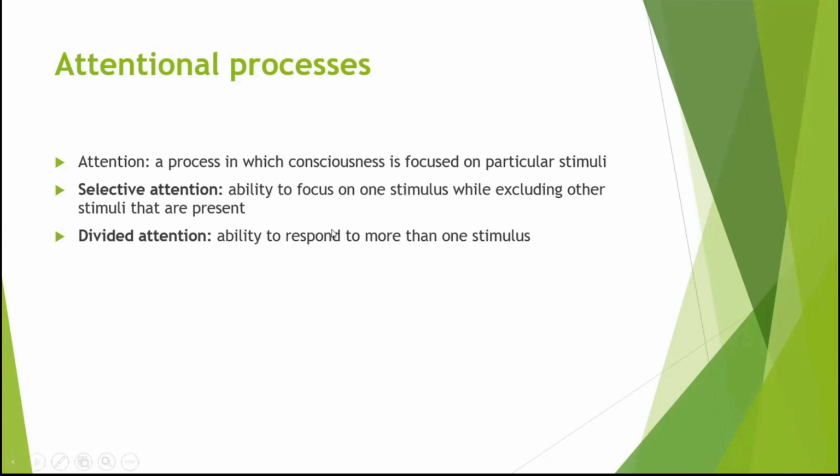There are two types of attentional process: selective attention and divided attention. As the name says, with selective attention your attention is only on one thing, while with divided attention you are attending to different stimuli. For example, selective attention is when you're looking at only one object, while divided attention is when you have to look at different things or think of two different things.